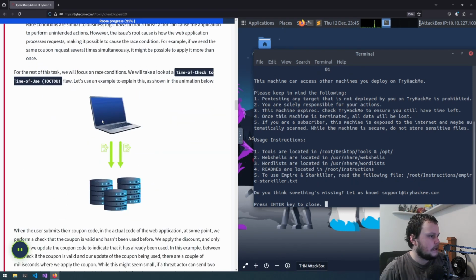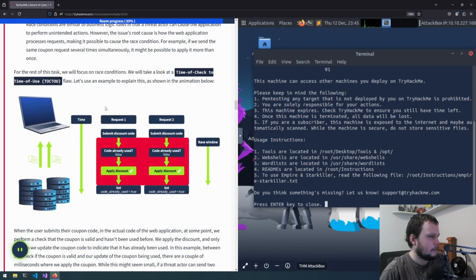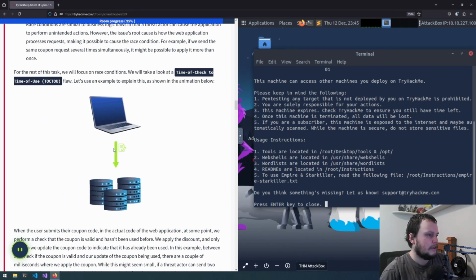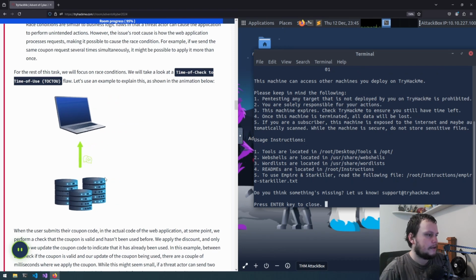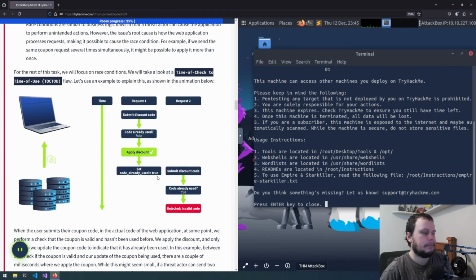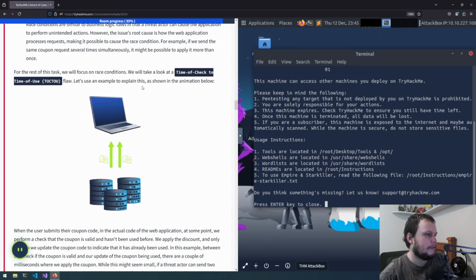So we're sending requests to the server, but what's happening is request 1, submit discount. Both of them see the code activated as false, and as they're running at the same time, it would apply it. But if you have them run one at a time, the first one would apply the coupon, and the second one wouldn't.